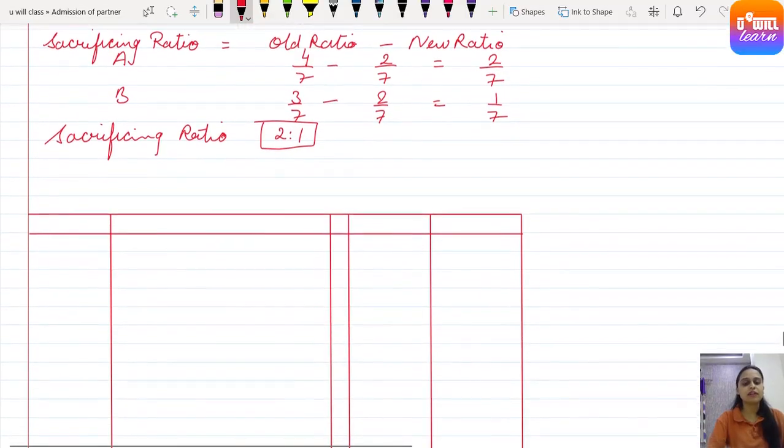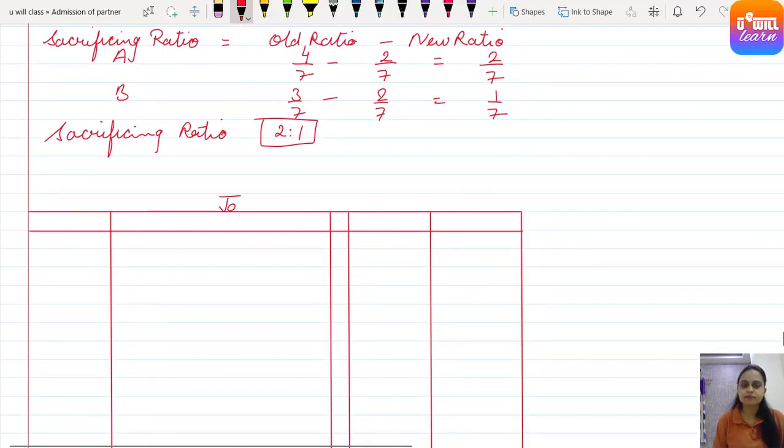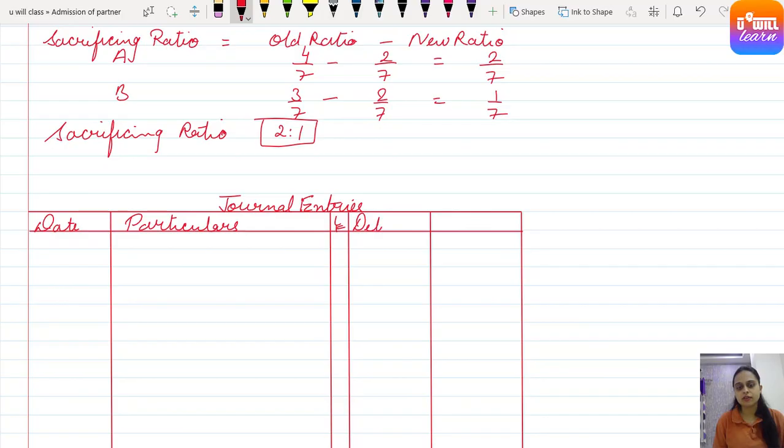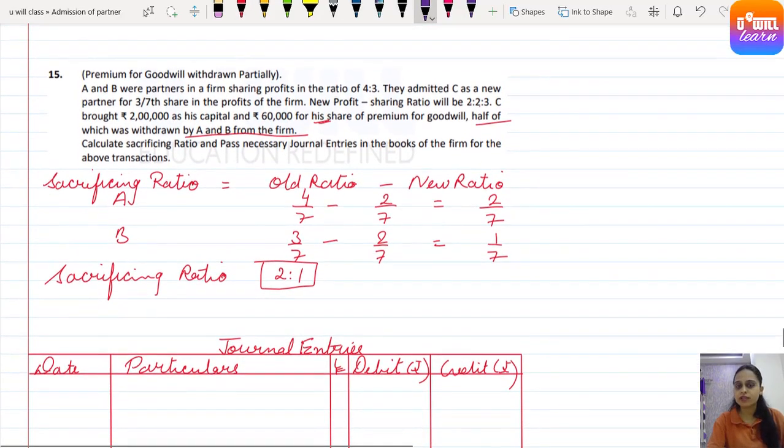Come on, pause the video and make the format for journal entries. Journal entries, date, particulars, LF, debit amount, credit amount. Come on, let's start. Who is admitted? C is admitted, and what does he bring? He brings rupees 2 lakh as his capital and rupees 60,000 for his share of premium.